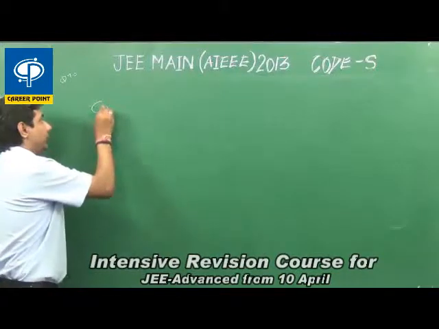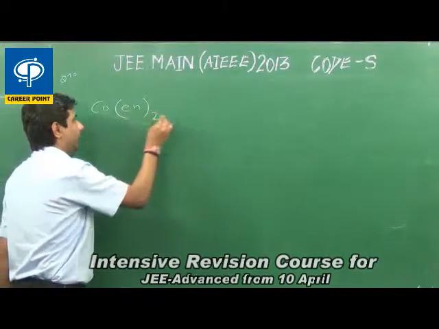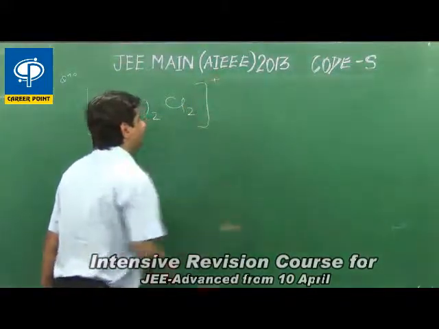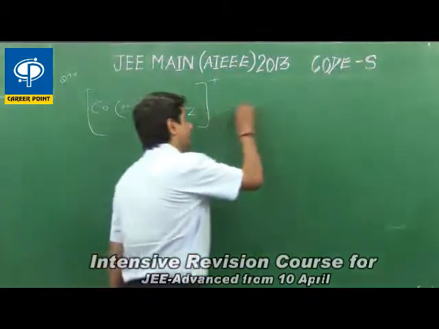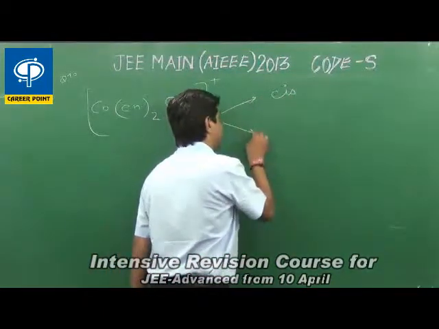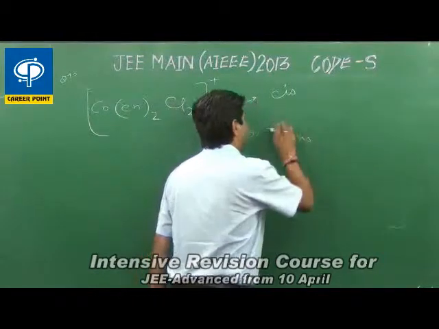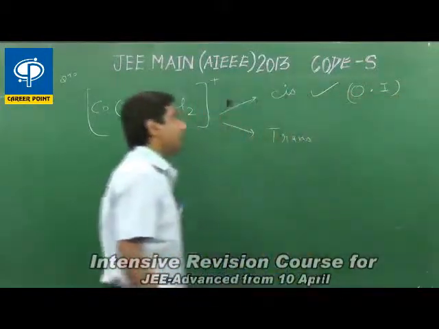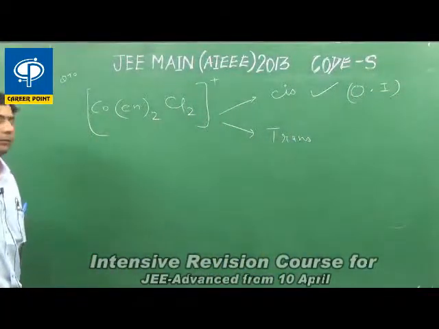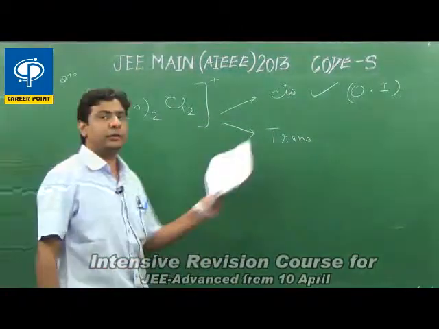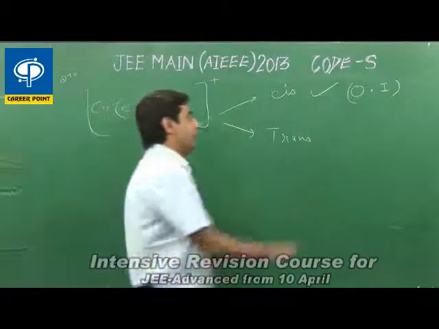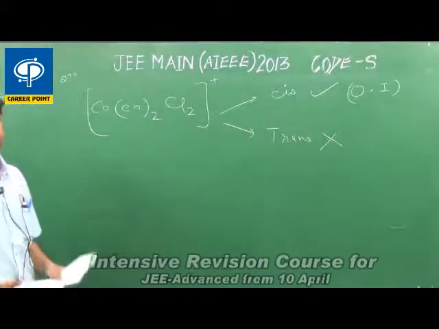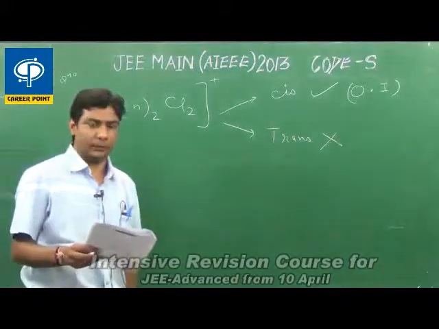Given is cobalt attached to ethylene diamine or ethane 1,2-diamine and chlorido ligands. It exists in 2 forms, that is cis and trans. Its cis form will show optical isomerism. Cis form is optically active or shows optical isomerism since it does not have any plane of symmetry, while its trans form is optically inactive because it has got a plane of symmetry. Thus it also shows optical isomerism.